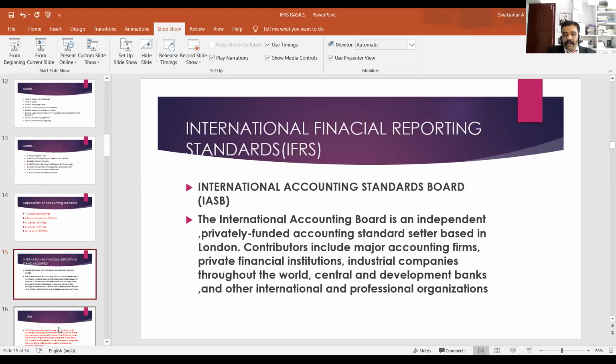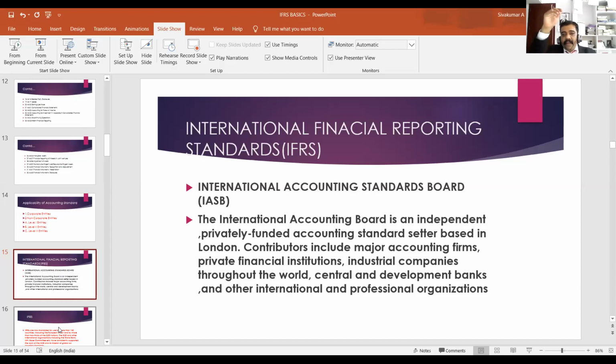Now, we have to discuss IFRS, International Financial Reporting Standards. Ind AS is the Indian version of IFRS. First of all, before understanding IFRS, you have to understand the IASB, the International Accounting Standards Board. The International Accounting Standards Board is an accounting standard setting body.